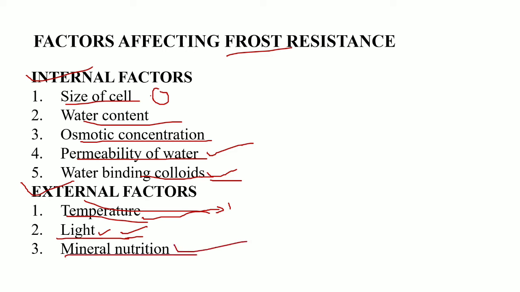Then the mineral nutrition. If a greater amount of nitrogen is available in the soil, then it will enhance the growth of the trees. As a result, they will not be resistant against the frost, while potassium and phosphorus will make the plants frost resistant. So next is the hardening off.